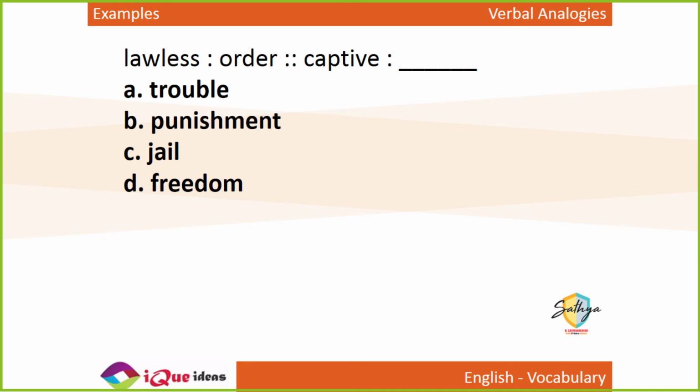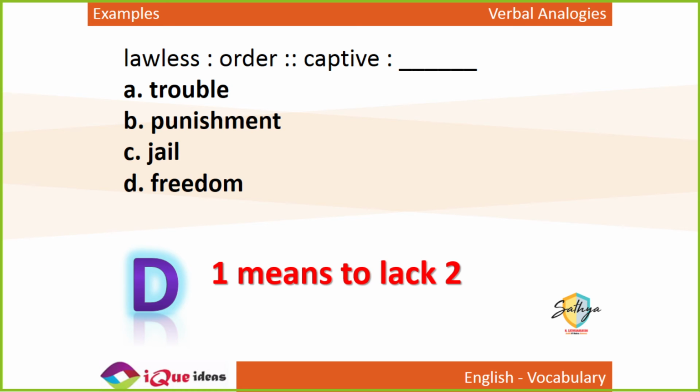Now, lawless is to order, as captive is to what? A lawless situation does not have order. If you are lawless, that means there is no order. So if you are captive, that means there is no what? Lawless means absence of order, to lack order. So captive is absence of freedom, right? Captive does not have freedom. So lawless is lack of order. Similarly, captive is lack of freedom.